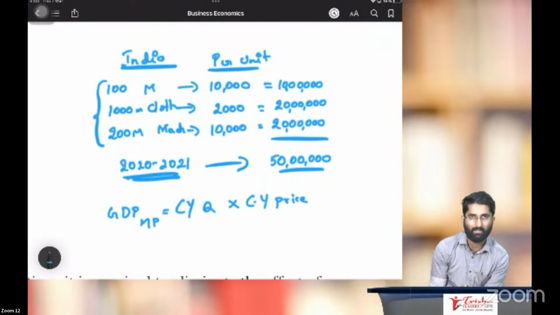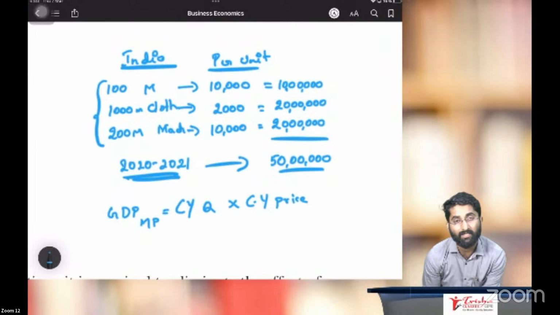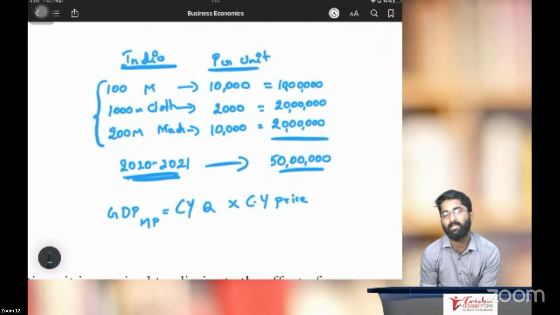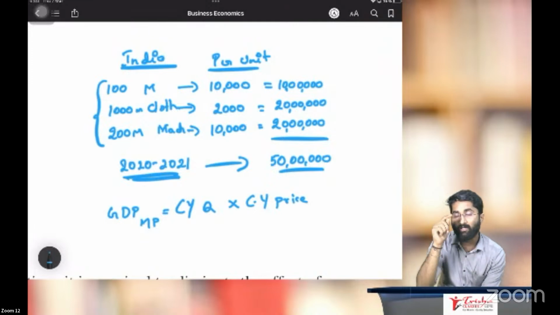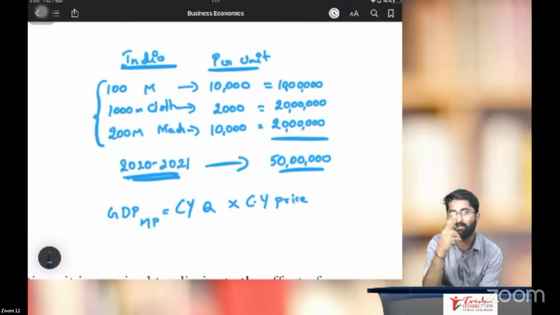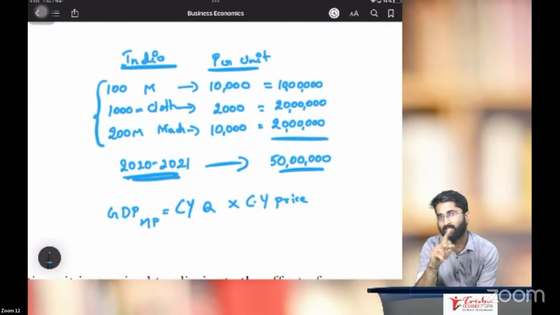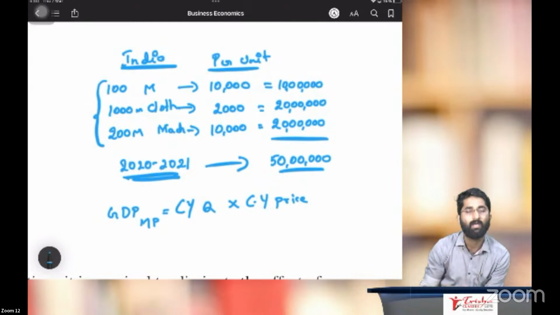If this math is done, then we will get gross domestic product at market price. So in simple words, how to calculate GDP at market price? Current year quantity multiplied by current year market price. Right now, what is our quantity multiplied by what is the price? If I multiply that, I will get gross domestic product at market price. I hope this is clear.